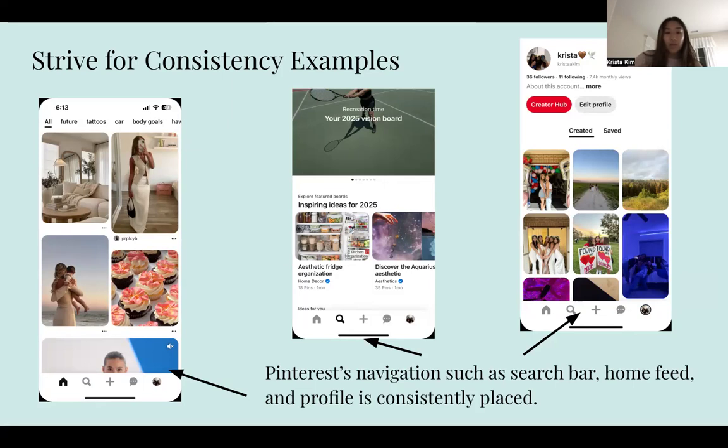The predictability of the design allows users to navigate smoothly. Pinterest minimizes cognitive load because users can rely on muscle memory to complete actions quickly. This adherence to consistency means users are less likely to make mistakes when the interface behaves predictably.